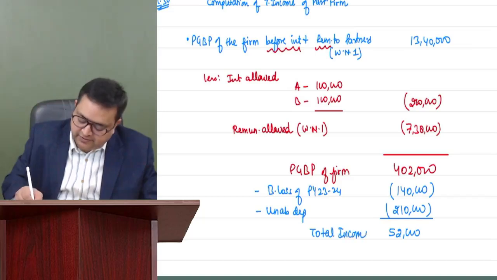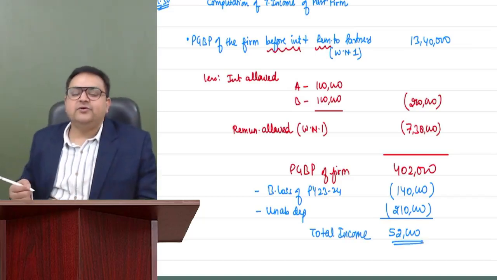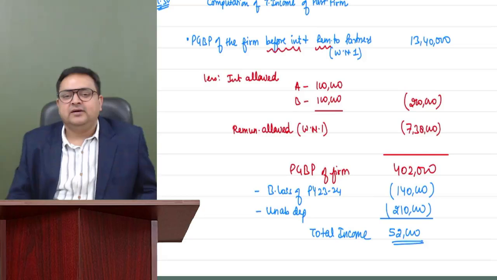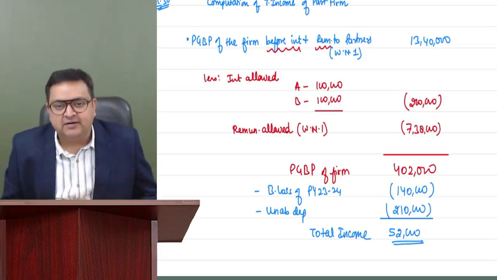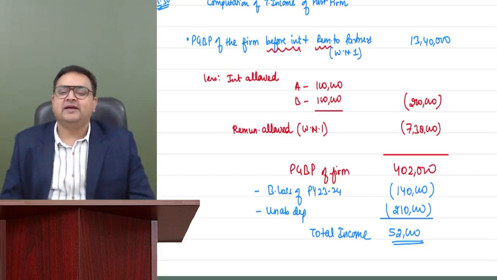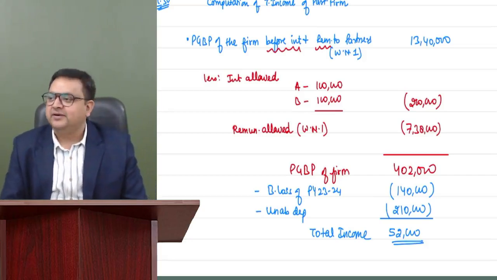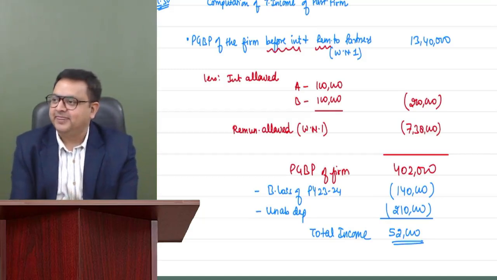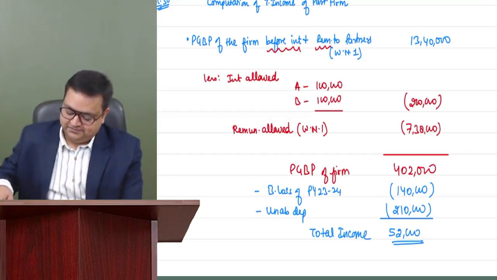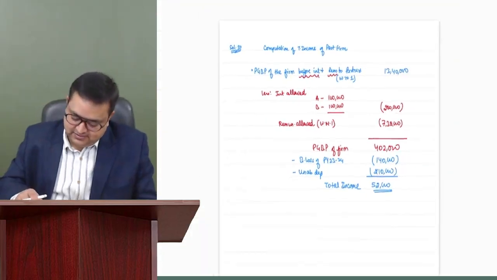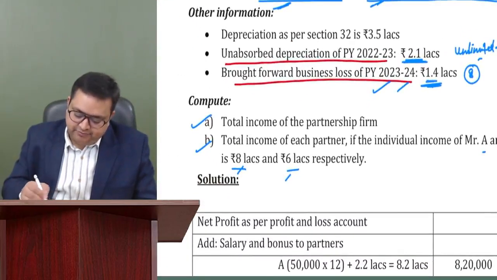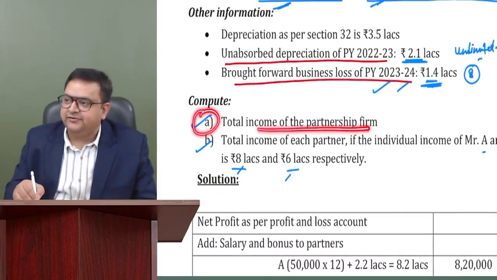It is the total income of the firm. Although we don't have to calculate the tax on total income, if we were calculating, we would see that if there is any special income, then a special rate applies, and on the remaining income, normal rates. And we all know it's a partnership firm, and the tax rate for a partnership firm is 30%. I believe that you all know it. Correct? Now, this is the first part, computation of total income of the partnership firm.